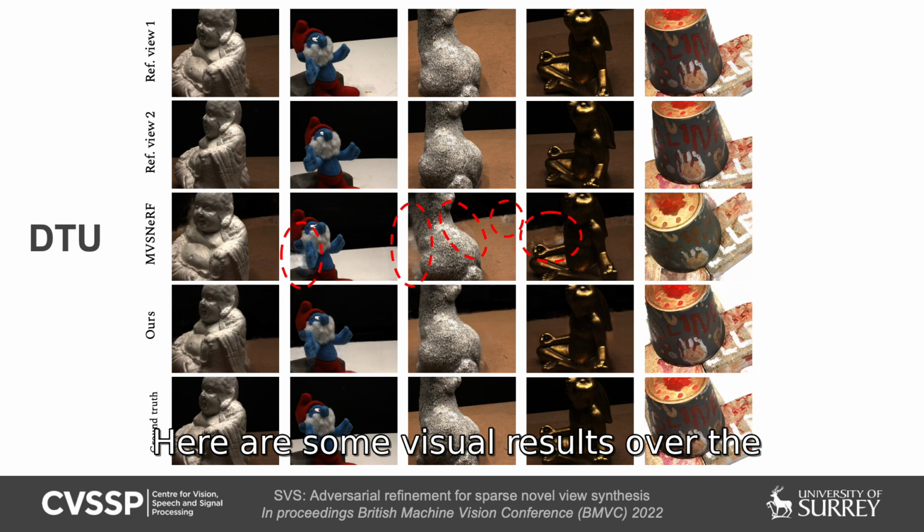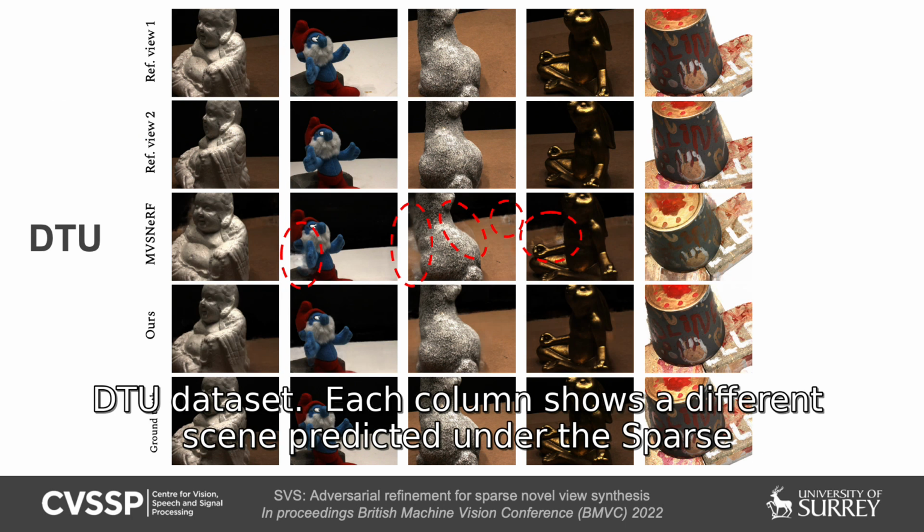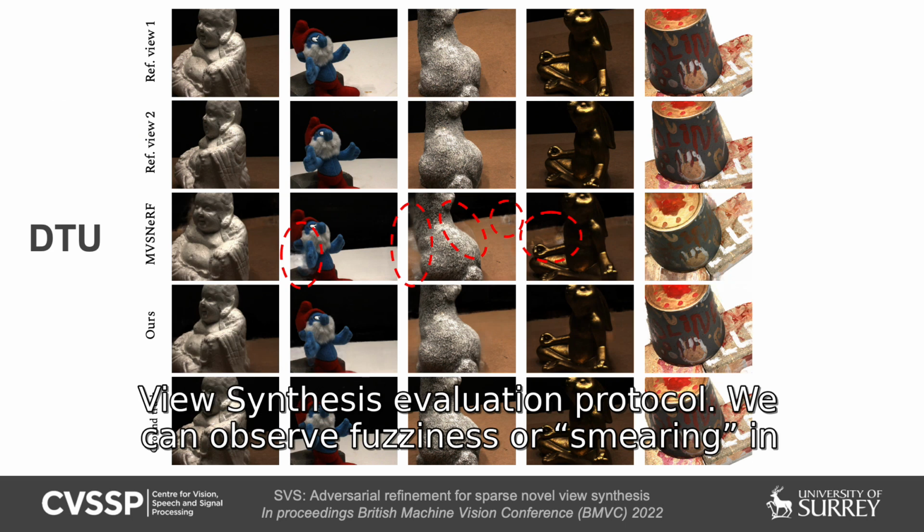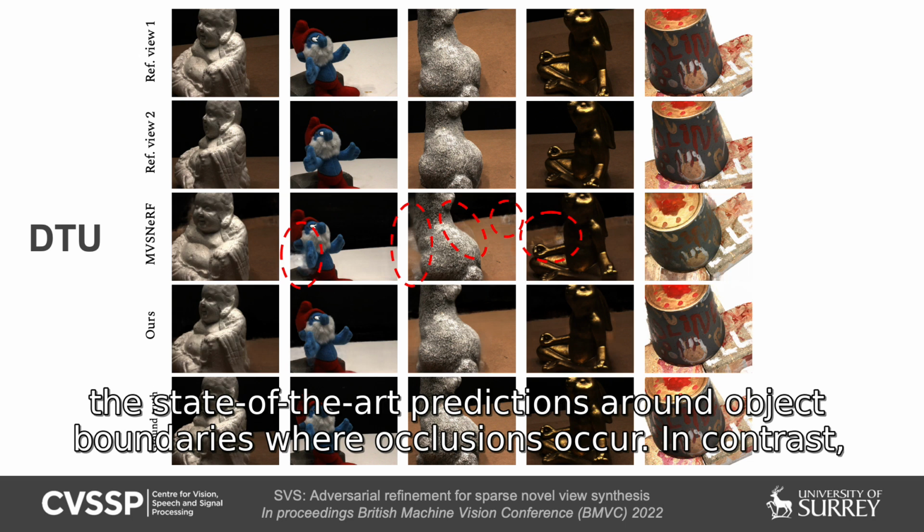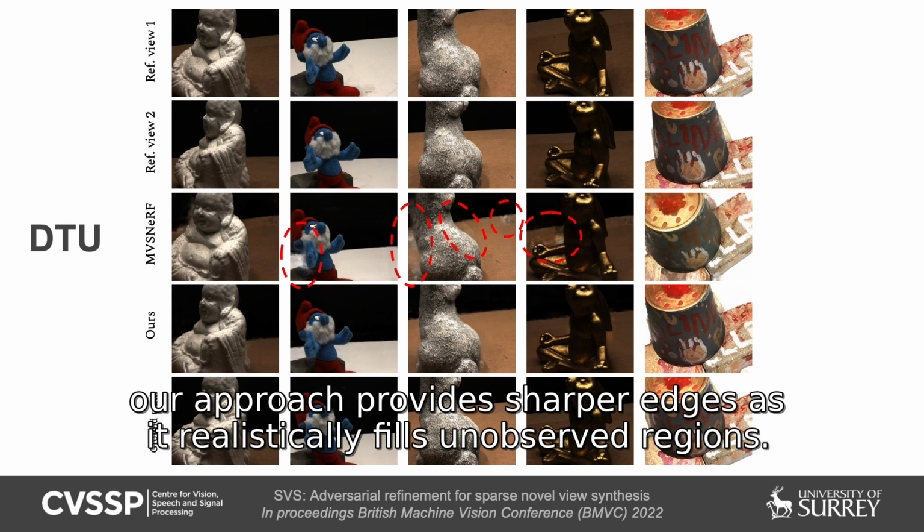Here are some visual results over the DTU dataset. Each column shows a different scene predicted under the Sparse View Synthesis evaluation protocol. We can observe fuzziness or smearing in the state-of-the-art predictions around object boundaries where occlusions occur. In contrast, our approach provides sharper edges as it realistically fills unobserved regions.